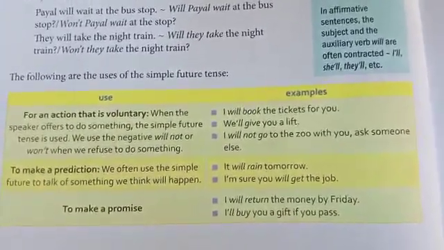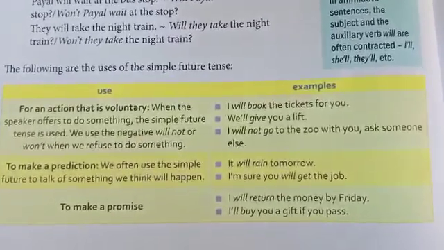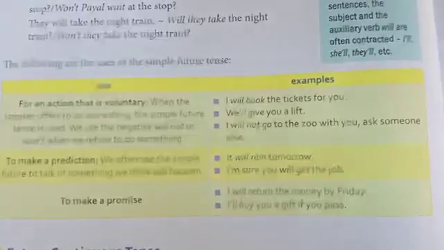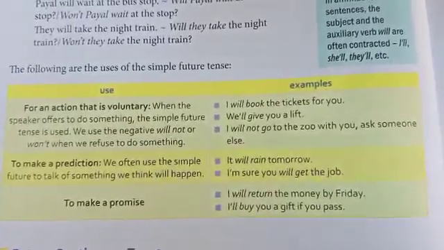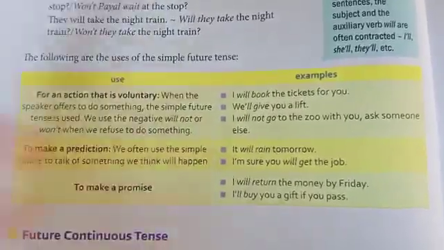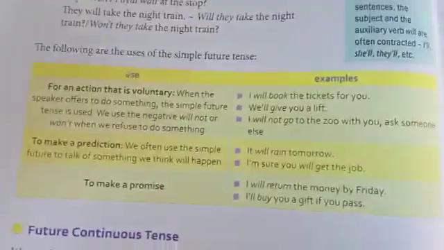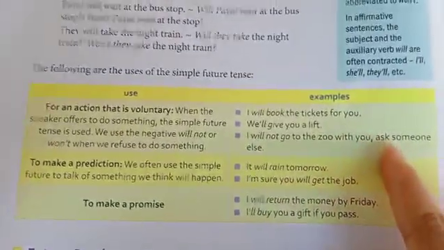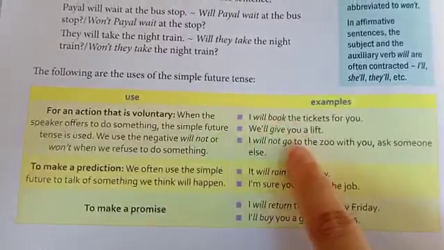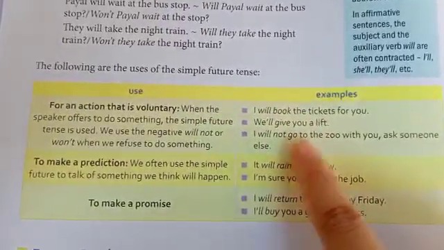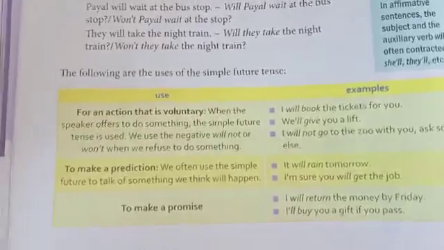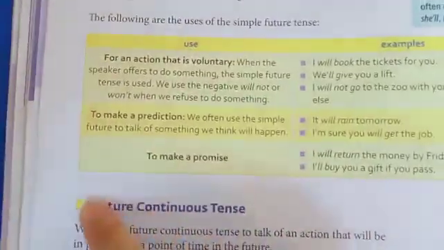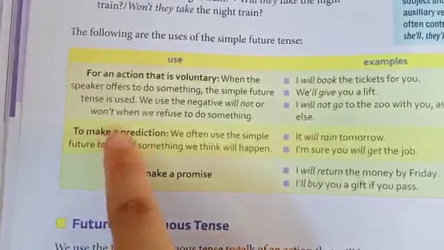Alright. Similarly, we use the negative will not or won't when we refuse to do anything. If we are using will not, it means that I am not going to do that work in future. Understood, everyone? The example here is I will not go to the zoo with you. Ask someone else. It means here the person is refusing to do the particular work or to go with a particular person.